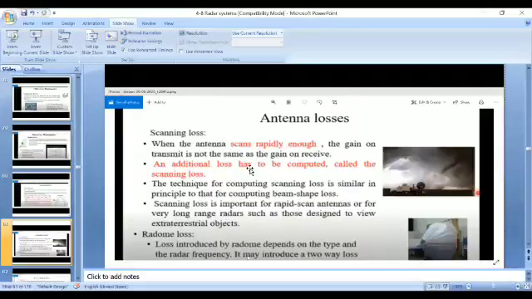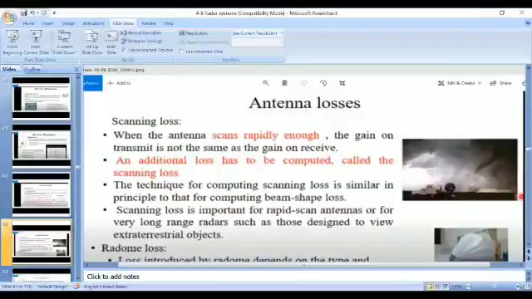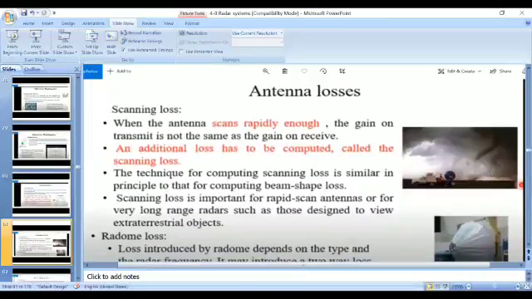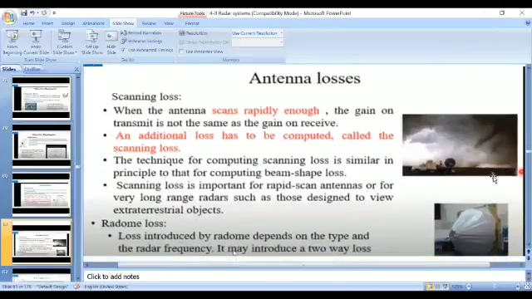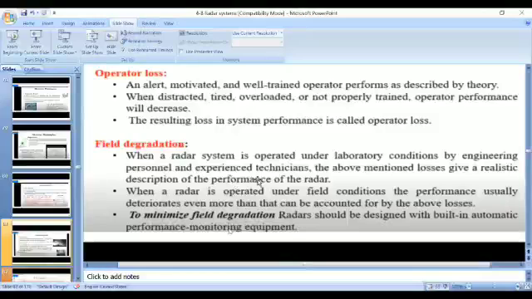Okay, and another thing is this one, called the radome. Radome is nothing but a protective cover for the antenna. Due to the insertion of this radome we also have some loss, and these losses are called radome losses. The loss introduced by the radome depends on the type and radar frequency, and it may be introduced as a two-way loss.